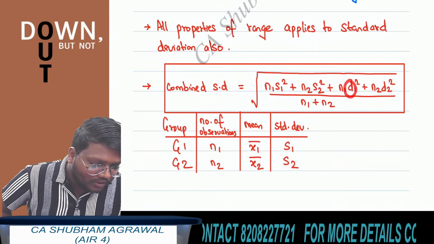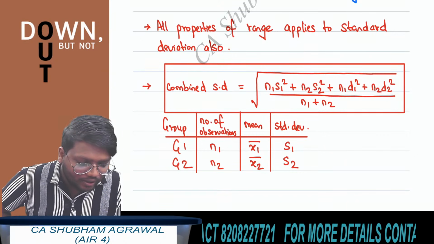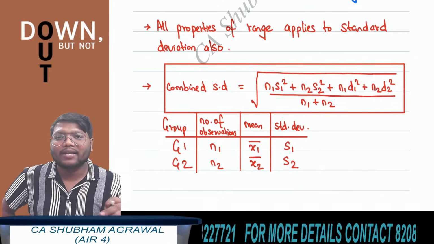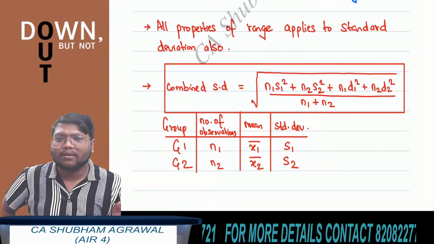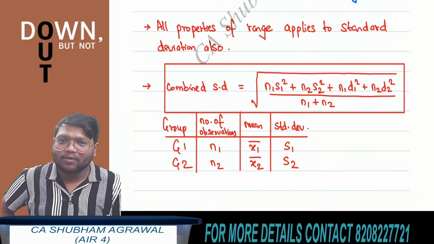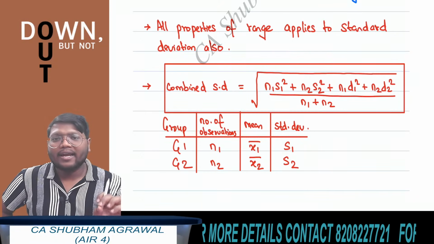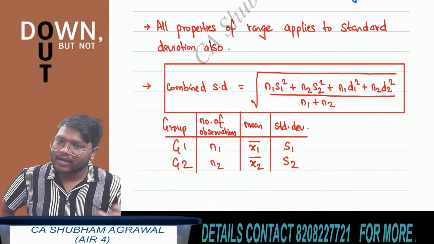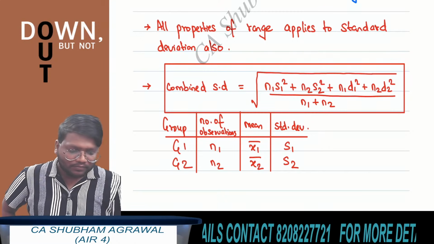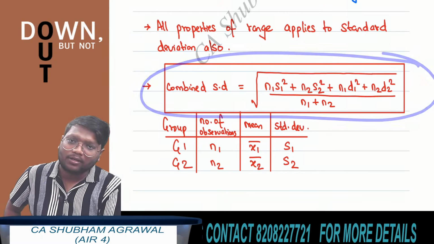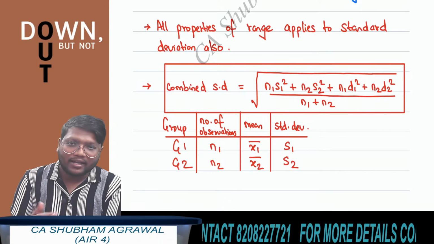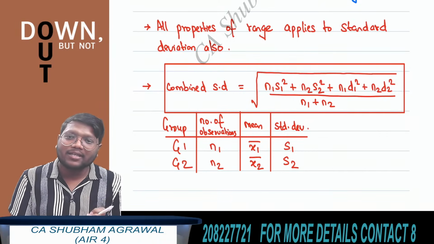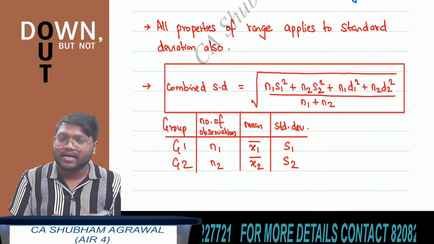Here d1 and d2 mean what? d1 is x1 bar minus x bar and d2 is x2 bar minus x bar. x1 bar is the arithmetic mean of group 1, and x bar is the combined arithmetic mean. x2 bar is the arithmetic mean of group 2, and x bar is the combined arithmetic mean. So this formula you have to remember. If you do not know this formula, you cannot get the answer for combined standard deviation. And even if you know the formula, it will take at least 3 to 4 minutes to get the answer.